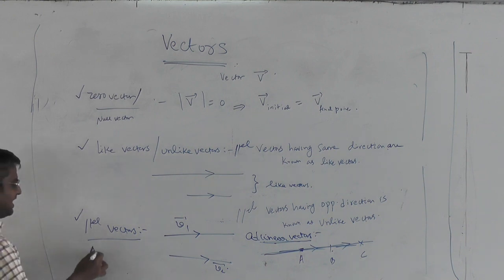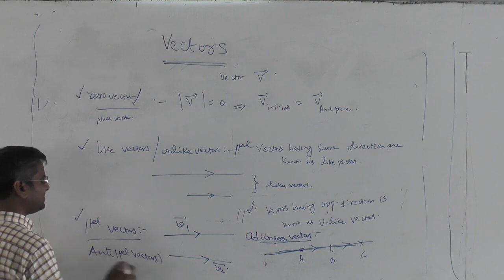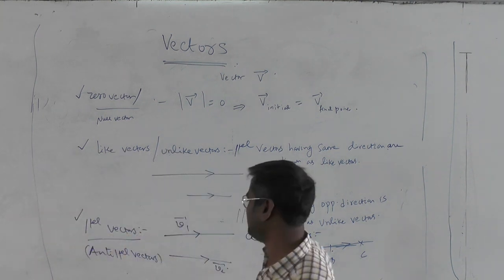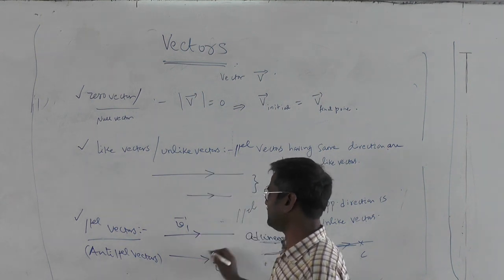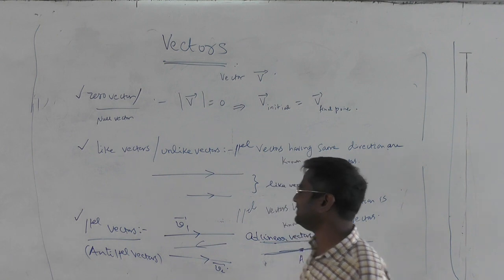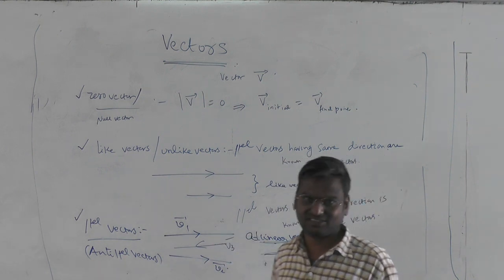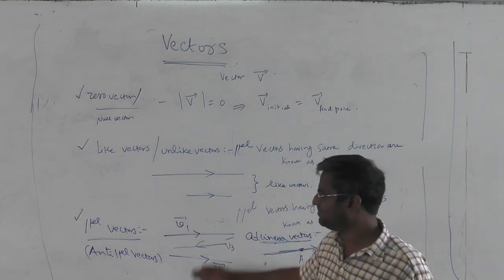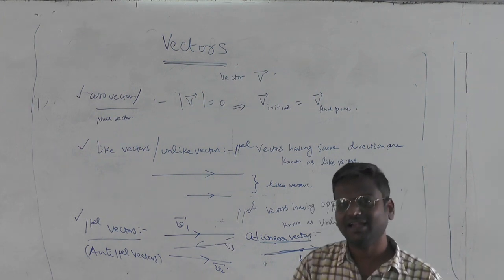Then there is another thing, anti-parallel vector. Technically only a few books consider this anti-parallel vector. Otherwise both are said to be parallel only. Anti-parallel, as you know, is like an unlike vector: the vector which is parallel to V1, V3 bar, but in opposite direction. That is anti-parallel. But some books prefer to call all of them parallel only, so they don't have this word anti-parallel.